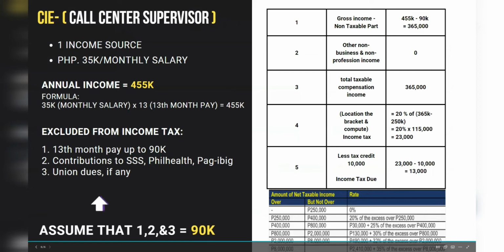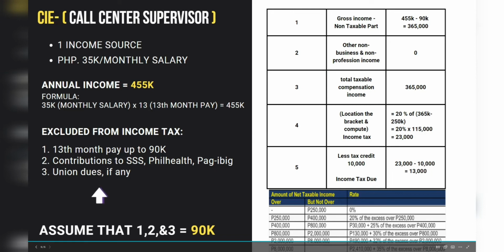So if we compute the income tax, gross income, which is 455,000, minus 90,000, the non-taxable part, we get the total compensation income of 365,000 pesos. And then add the other non-business and non-profession income, which is 0. So the total taxable compensation income is 365,000. Then locate the bracket. You can look at the table below.